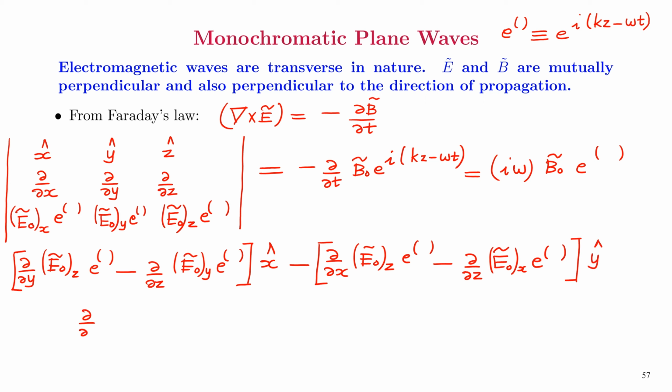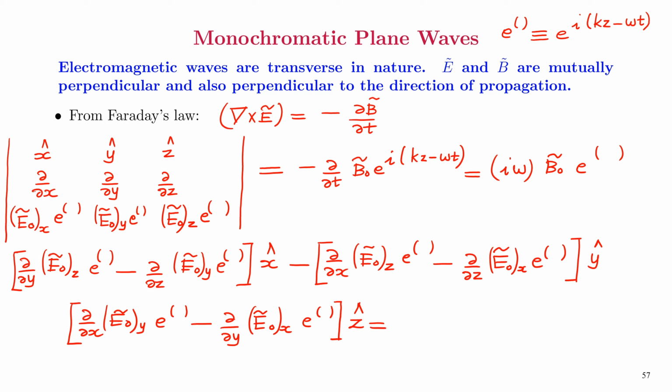Then dou over dou x of E0y e raised to i(kz minus omega t) minus dou over dou y of E0x e raised to i(kz minus omega t), so this is z hat.